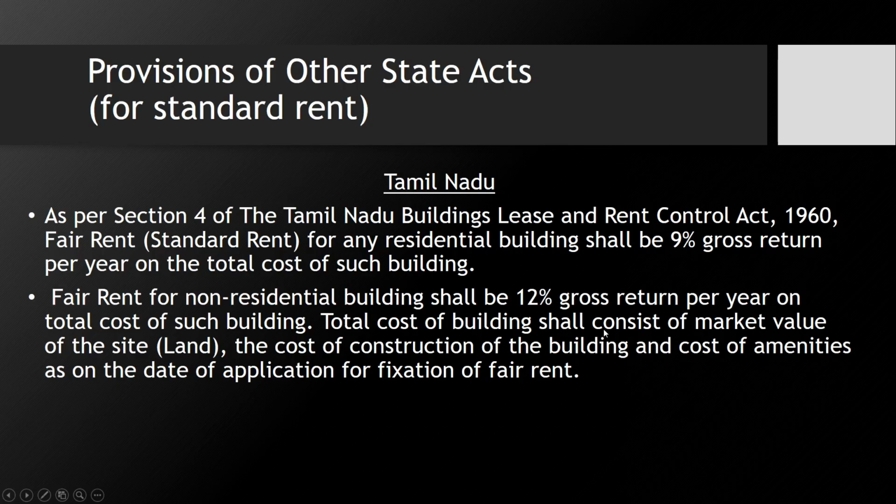Total cost of building shall consist of market value of the site, I mean land, the cost of construction of the building, and cost of amenities as on the date of application for fixation of fair rent. So in simple terms, what it says is that while calculating the 12%, you have to calculate the market value of land, add the construction cost of building and the cost of amenities. After that you can calculate the 12% for commercial and 9% for residential building. This is section 4 of the Tamil Nadu Lease and Rent Control Act. Okay, so this is for Tamil Nadu.